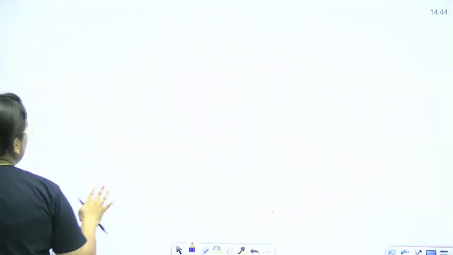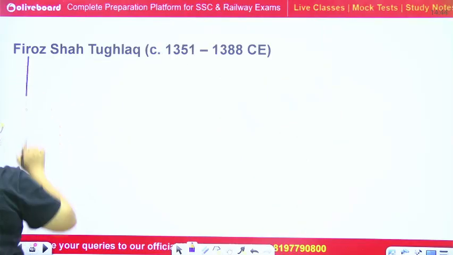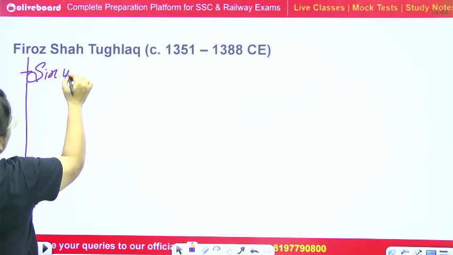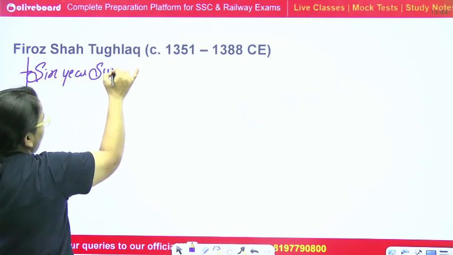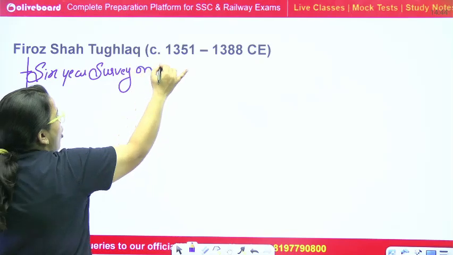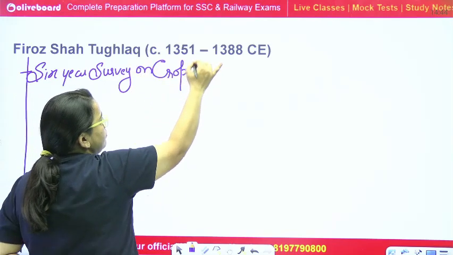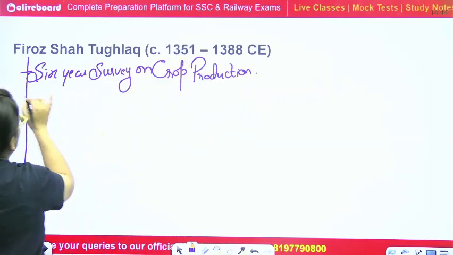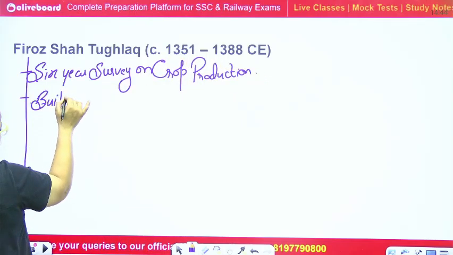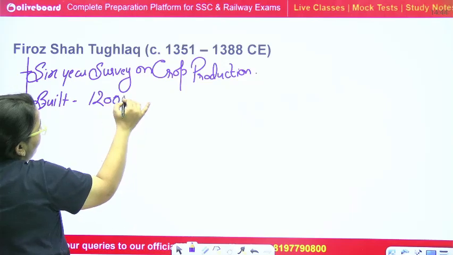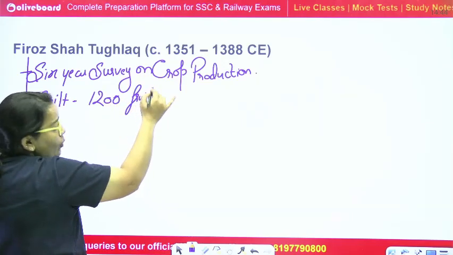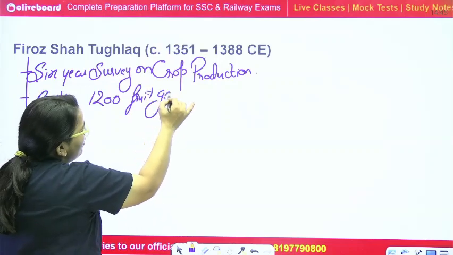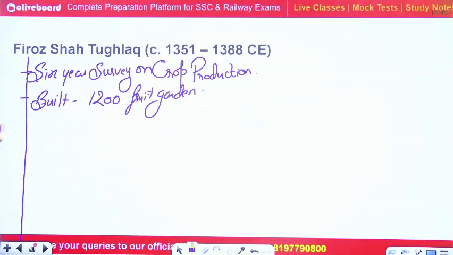So Firoz Shah Tughlaq did a 6-year long survey on crop production. He also built 1200 fruit gardens. There was a question, which was the first ruler who established gardens. So fruit gardens were established by Firoz Shah Tughlaq, especially.